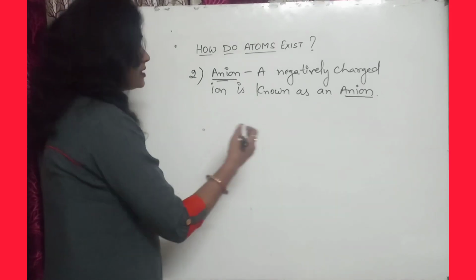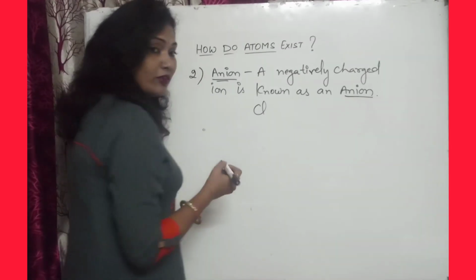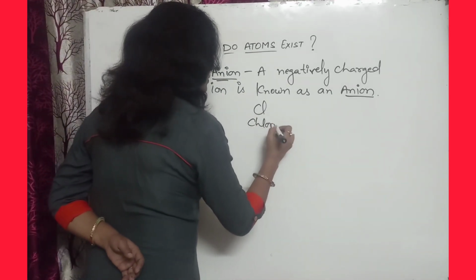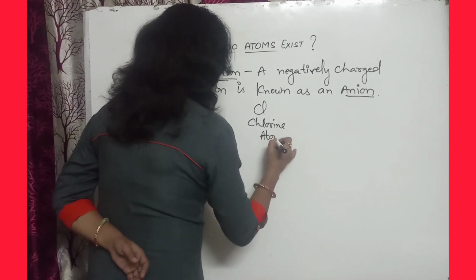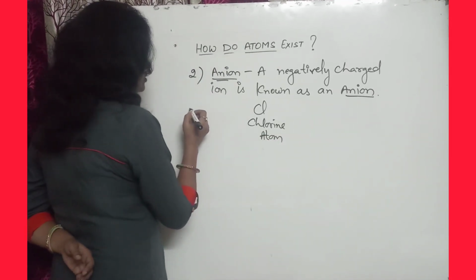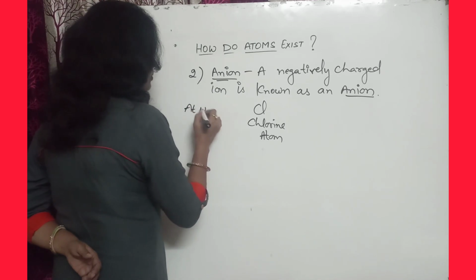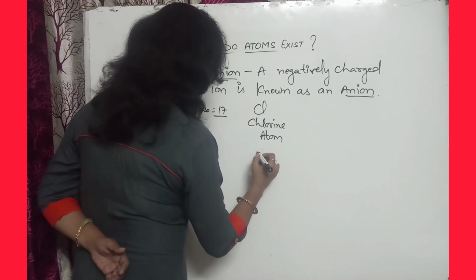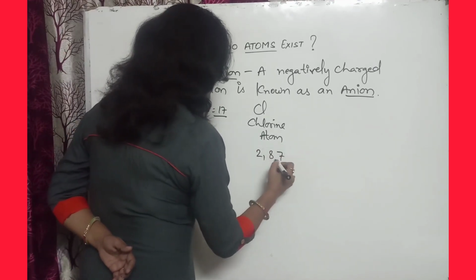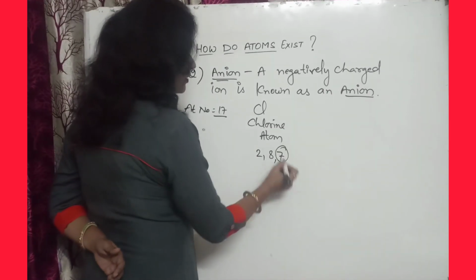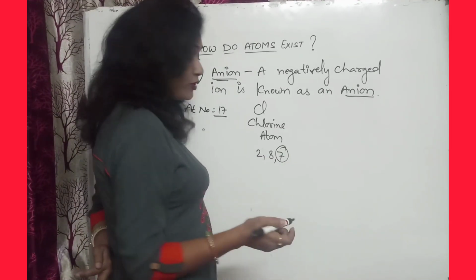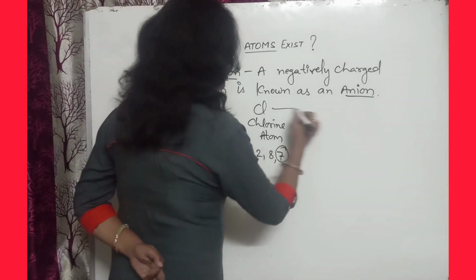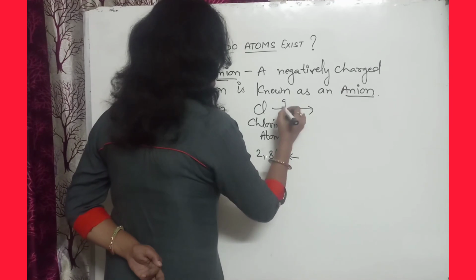So let us discuss this. Like chlorine, it will form the chloride ion. If we take a chlorine atom, what is the number of electrons? The atomic number of chlorine is 17. The electronic configuration is 2, 8, 7. So 7 are there, and we want 8 electrons in its outermost orbit. Then what will we do? We will gain 1 electron.